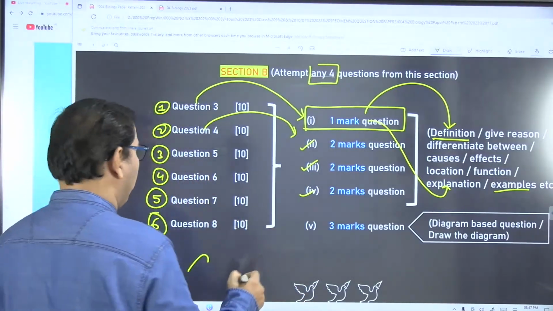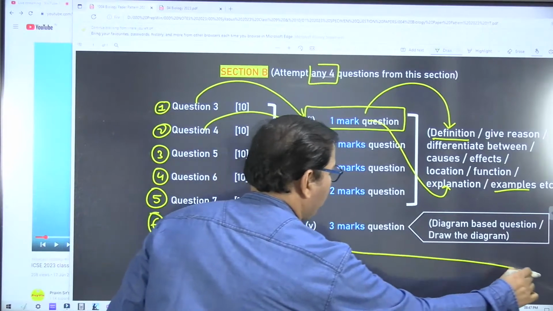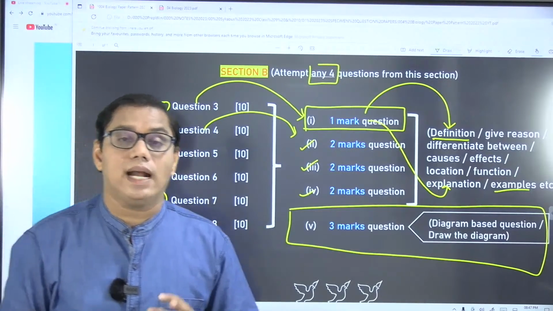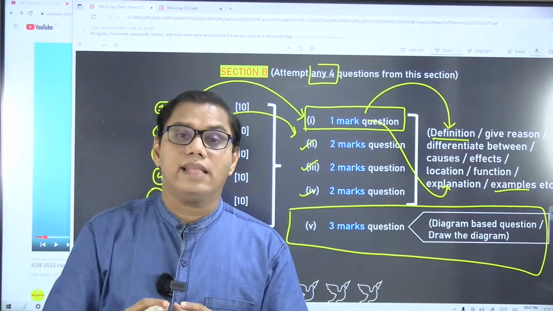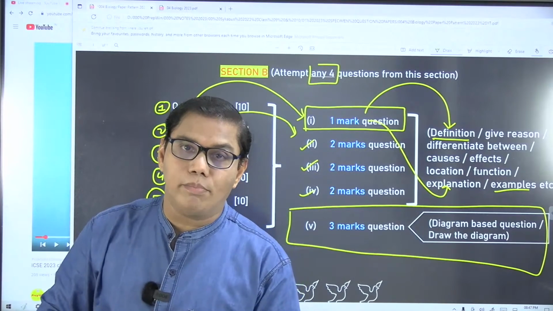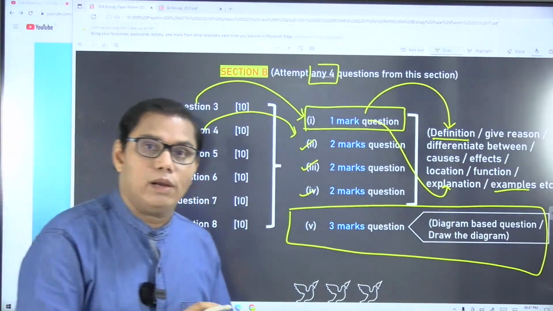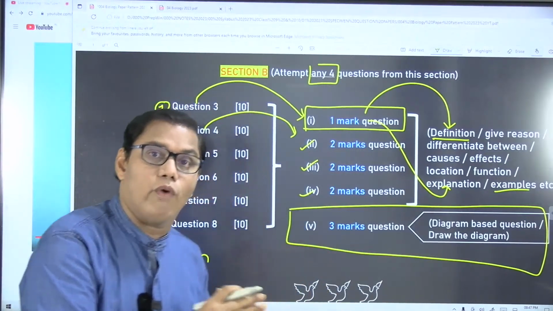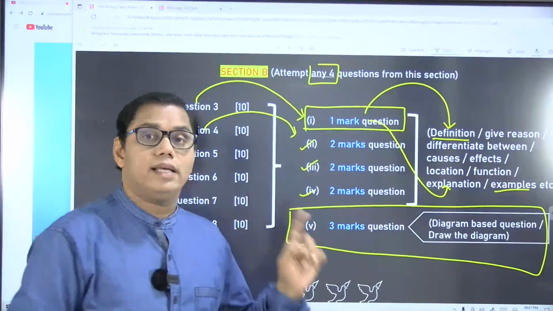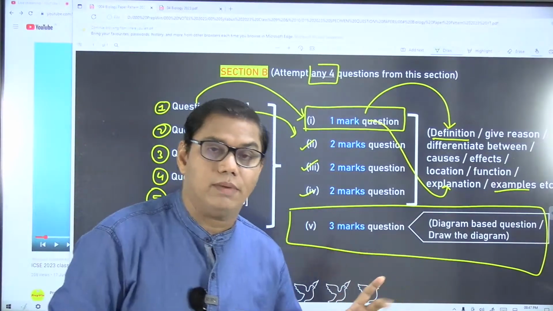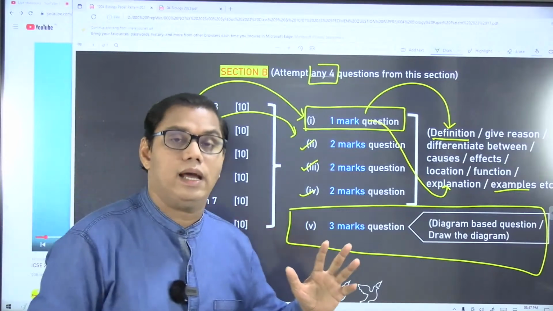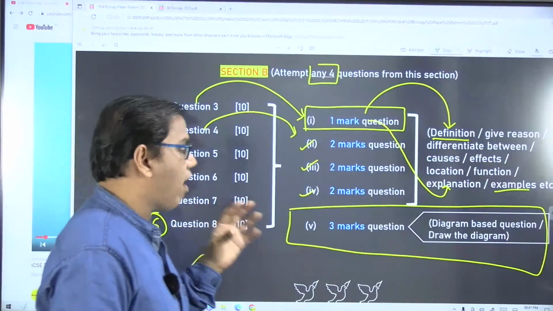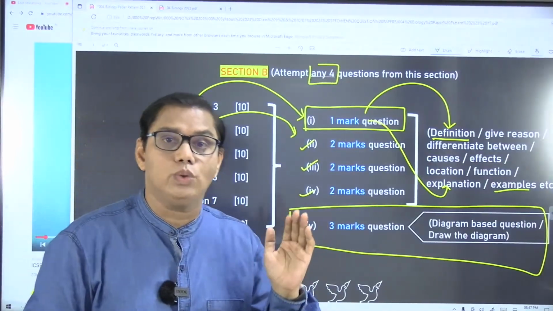And come here, I want you all to focus on this question properly. That is a 3 marks question. Now this 3 mark question is a diagram based question, and there are two kinds of diagram based question. Either a diagram will be given to you followed by three questions. Earlier, the weightage for the diagram based question was 5 marks, but now this has been reduced to 3 marks.